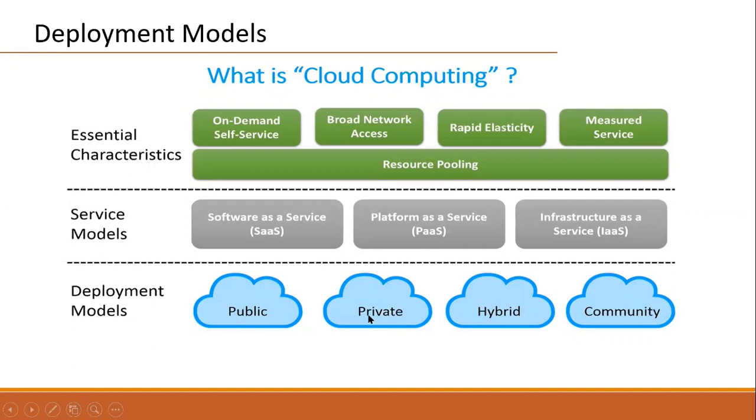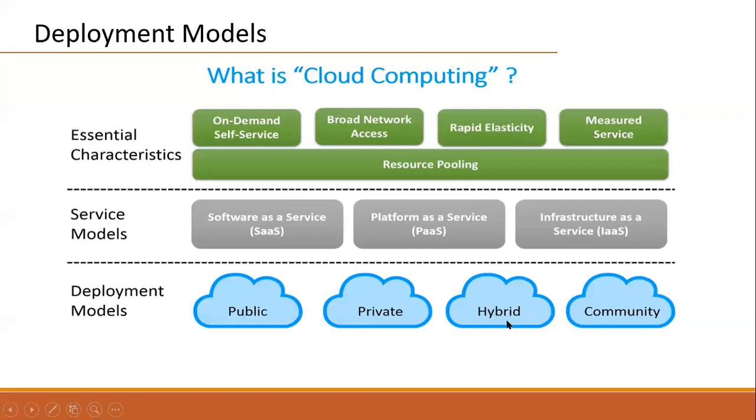This is single tenant, dedicated one, but the cost is very high. In general, whenever we are working, 90% we are working with public cloud, 10 to 15% with private cloud. Then hybrid cloud is a combination of public plus private. Some resources are in a public cloud data center in Mumbai, some resources are in my organization itself.